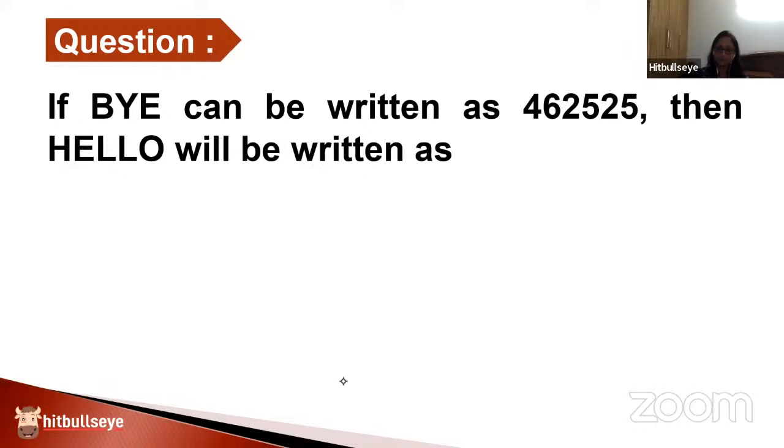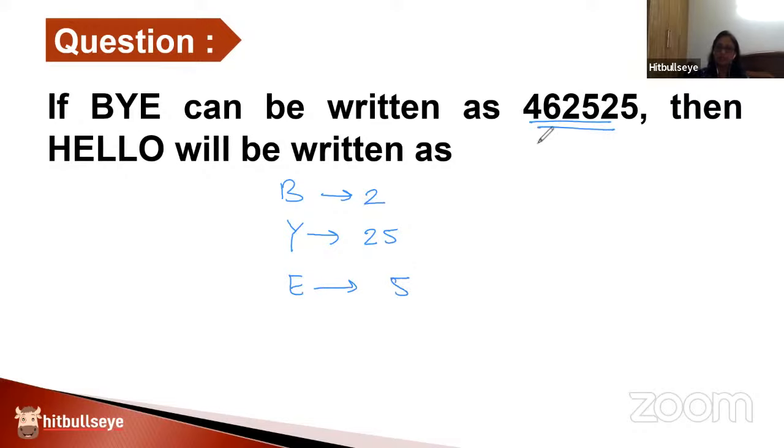So basically, what is being done in this question is B. B comes at which position in the English alphabet? B comes at position number 2. Y comes at which position? It comes at the 25th position. E comes at position number 5. But what do I see in the coding?